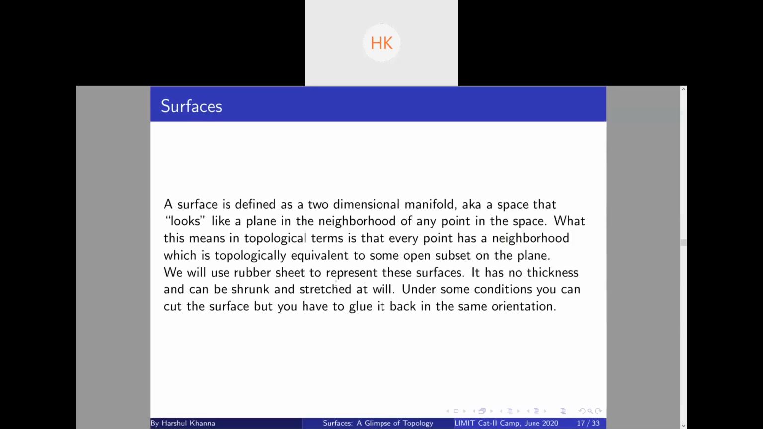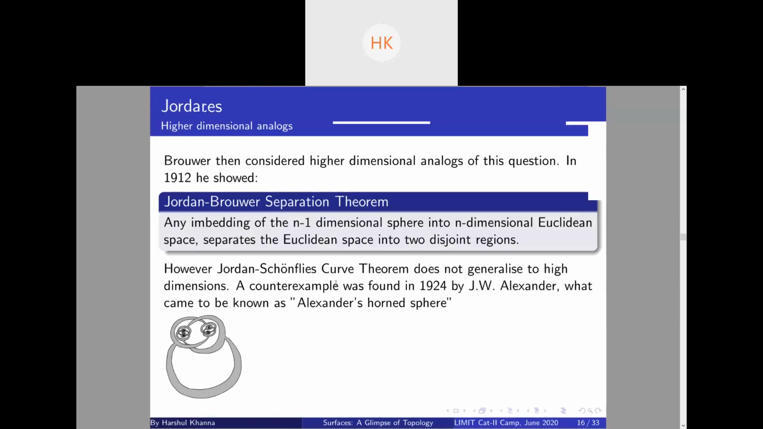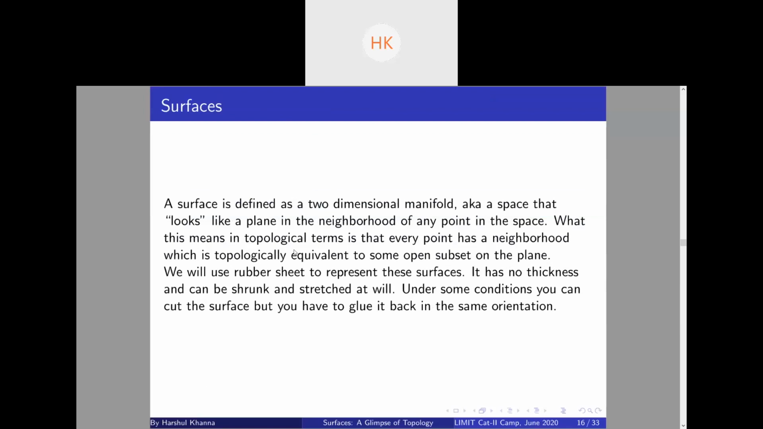Can you repeat the separation theorem? Yeah. The separation theorem is basically generalizing the Jordan curve theorem into higher dimensions. Suppose you have an n minus one dimensional sphere, an n minus one dimensional simple closed surface in n dimensional space, then it will separate the n dimensional space into two parts, the interior and the exterior. It is just a generalization of the Jordan curve theorem to higher dimensions, right?